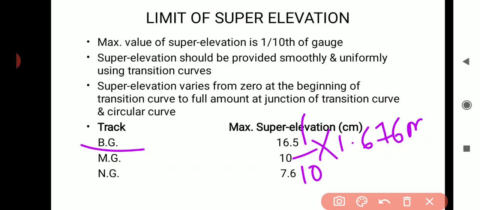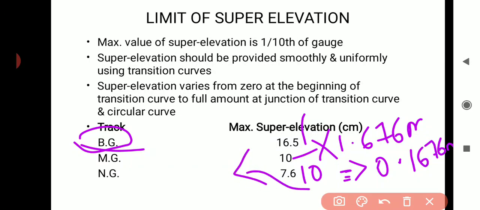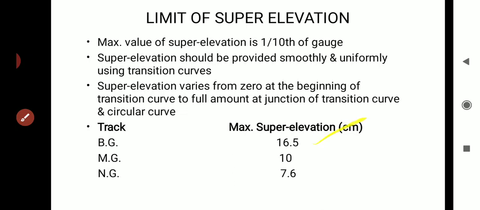So for broad gauge, 1 by 10 into the gauge distance, 1.676 meter, is coming 0.1676 meter. Writing it in centimeter, that is 16.7 centimeter, and you can take this as 16.5 centimeter.